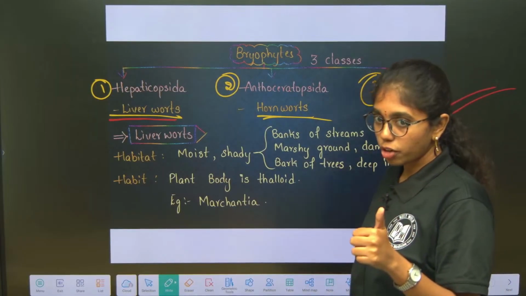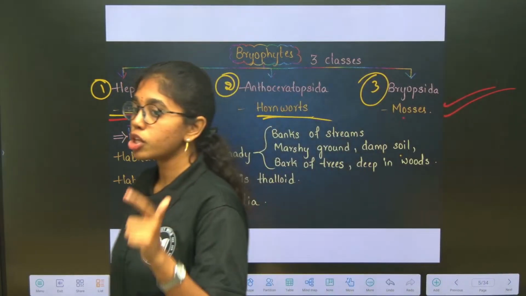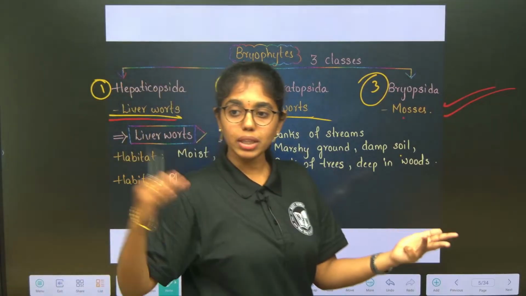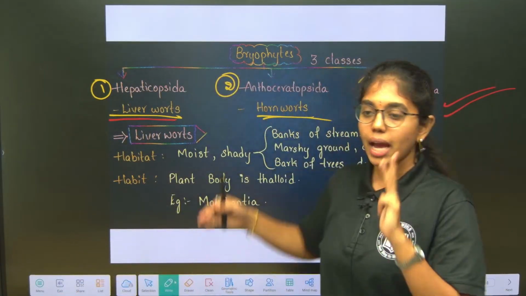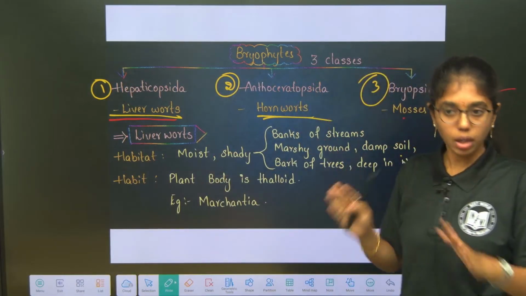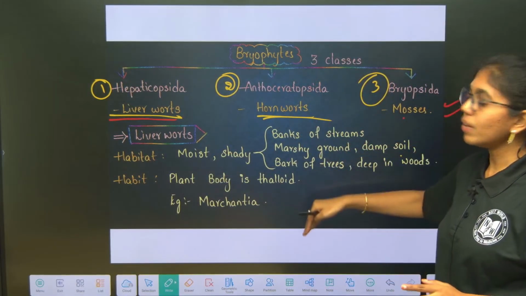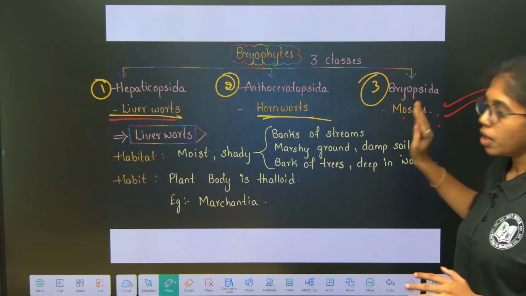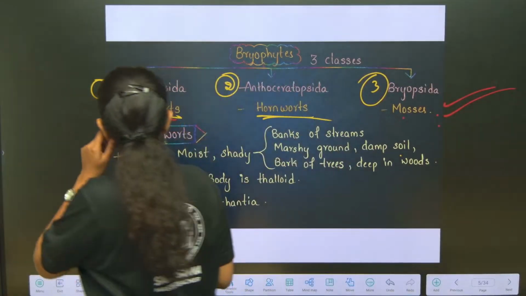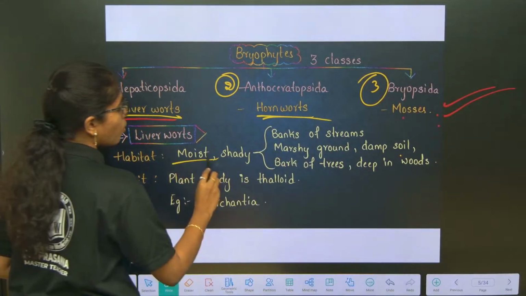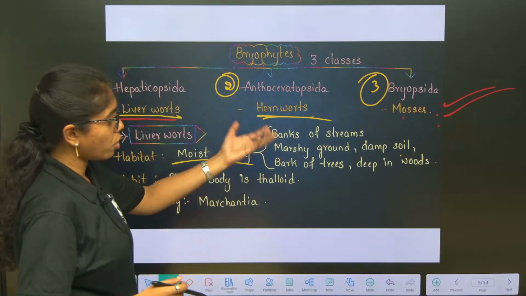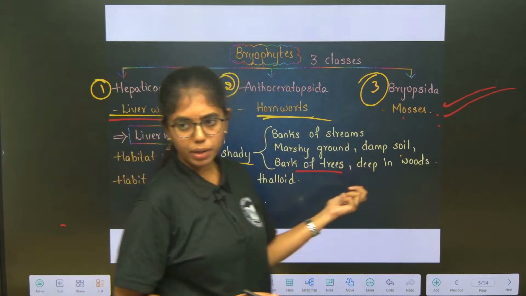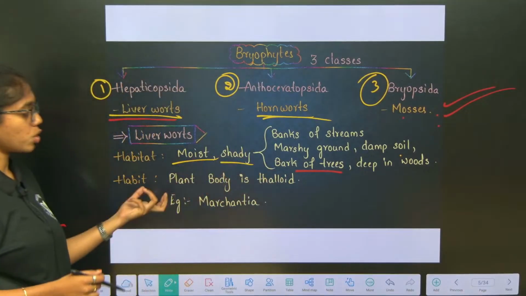So, the introduction of bryophytes, gametophytic phase, sporophytic phase, and how spores develop into both in liverworts and mosses, you are clear with. And classification of bryophytes is also clear, right. Now we will look into each one: liverworts, hornworts and mosses. First, liverworts. Liverwort habitat includes moist and shady places like banks of streams, marshy ground, damp soil, bark of trees and deep in woods. These are the basic habitats of liverworts.